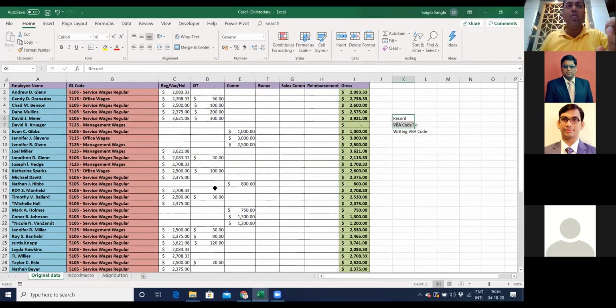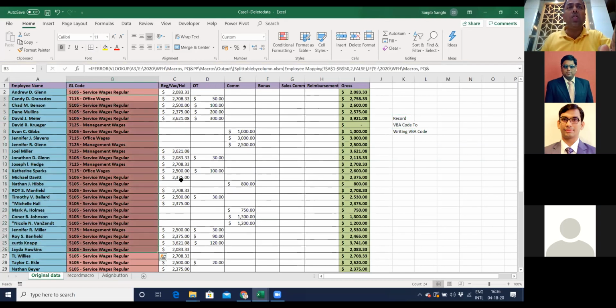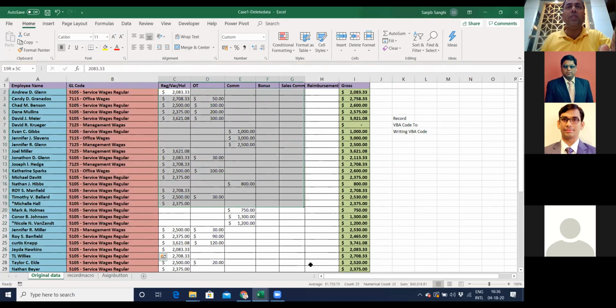What I'm going to do right now is the first macro, which is recording a macro. Imagine I get this employee file with the GL code and all the data over here, and the formula right over here, which is summing up this entire total. I've not done anything on macro right now. I'm just trying to explain the concept.